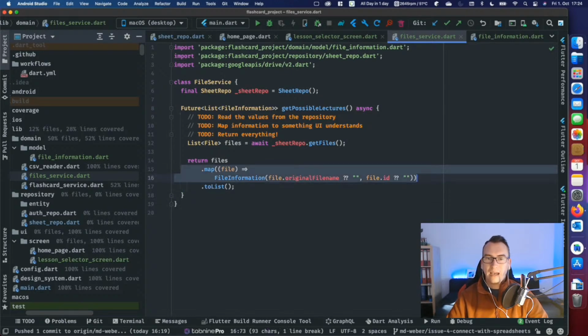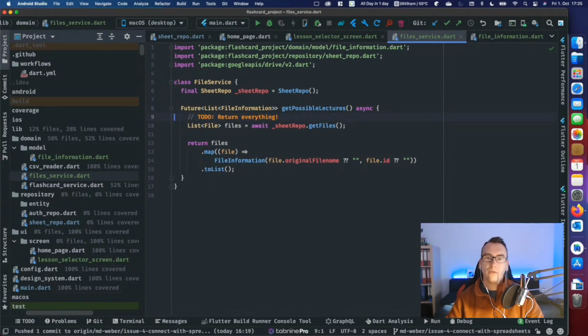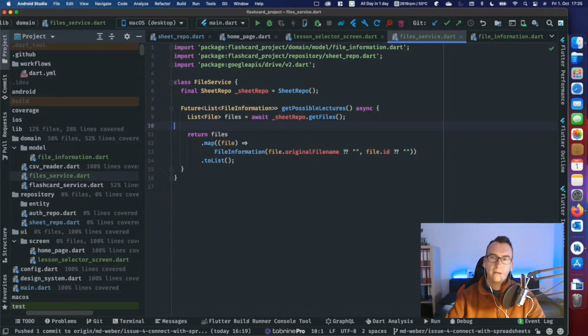Now you could say, hey, why do we map it again in the service? We could say, here's the whole repository data with everything. But the UI should be as dumb as possible. So it should not get all the information. It should only get the information that it really needs, at least in my understanding and my architecture that I create always. So we read the information, we map the information, and we return the things that we needed. And with that, we are pretty ready.